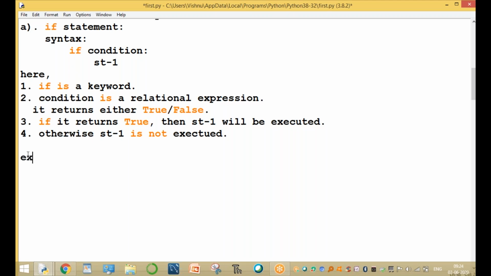For example, here is one small example; you can write any number of examples. First we use if and then the condition. For example, age is greater than or equal to 18. Then print one small message: print you are eligible for voting. This is example one.